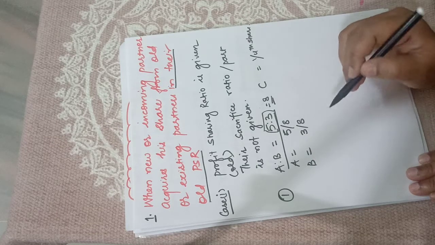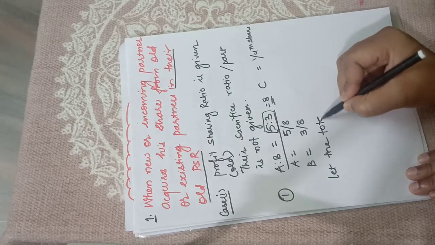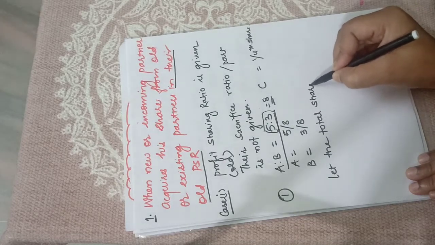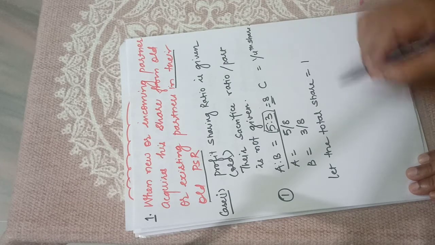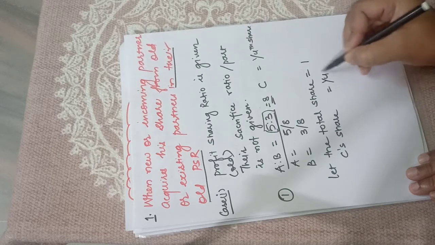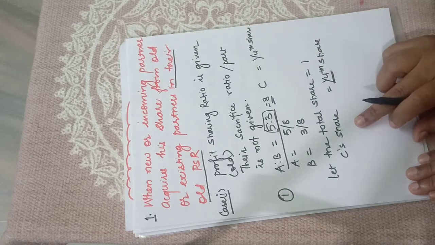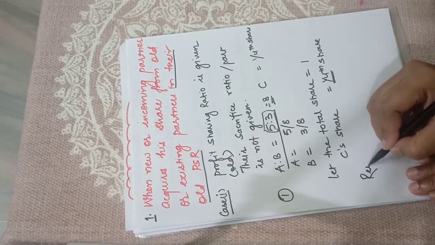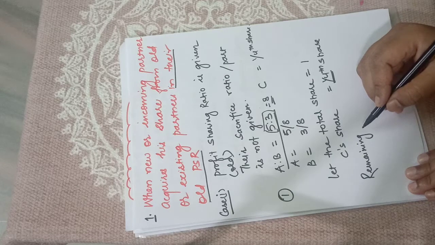After this, let the total share of the firm be 1. C is admitted for 1/4 share. So if 1/4 is taken up by C, then what is the remaining share? That will be taken up by the existing partners.